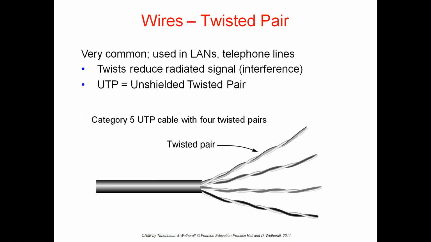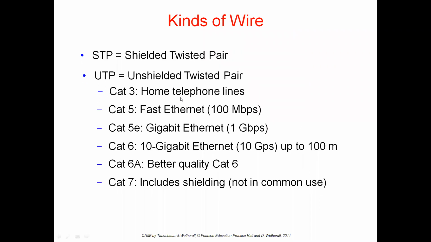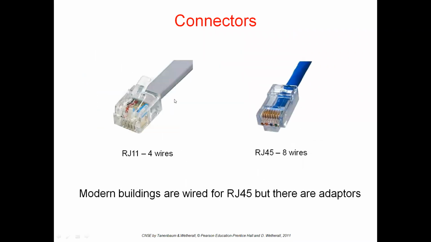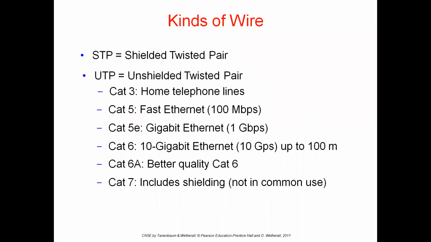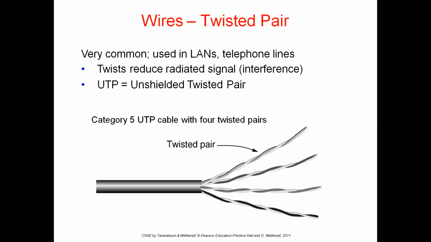In twisted pair we have another type, that is UTP, which means unshielded twisted pair. This diagram represents a category 5 UTP cable with four twisted pairs.